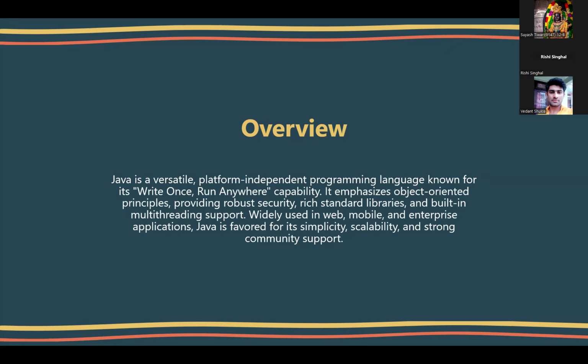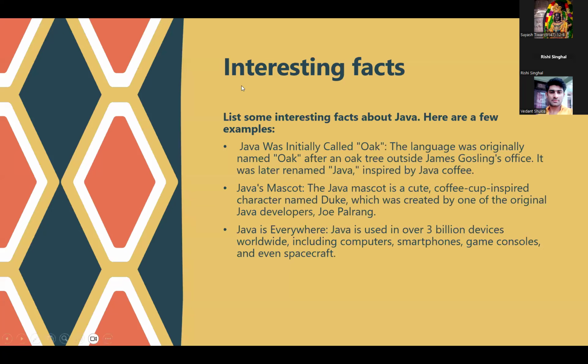Suresh, continue. Okay. So now this was the overall overview part that we have seen so far. Now let's move on to some interesting facts. The first interesting fact was that Java was initially called Oak, which we discussed in the introduction part as well.